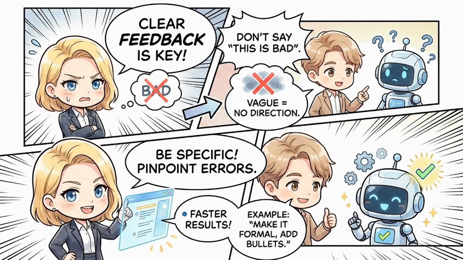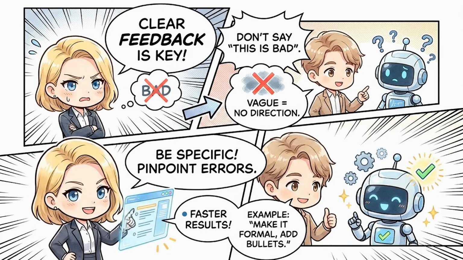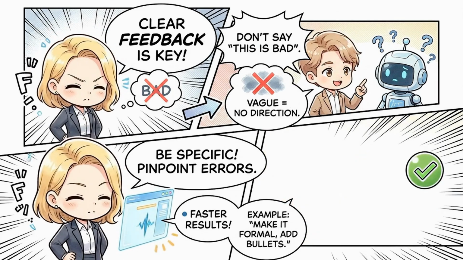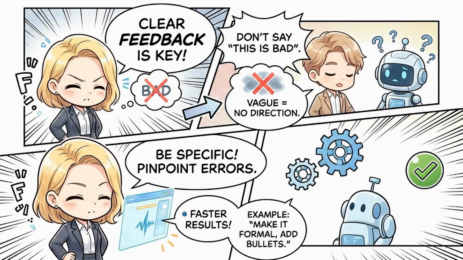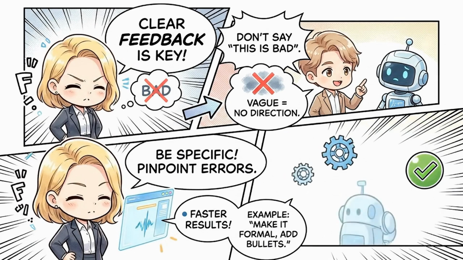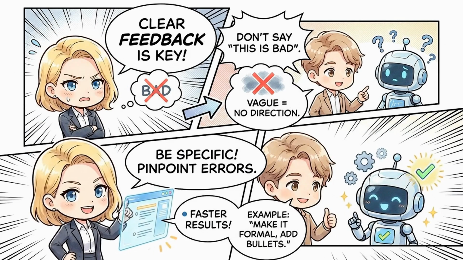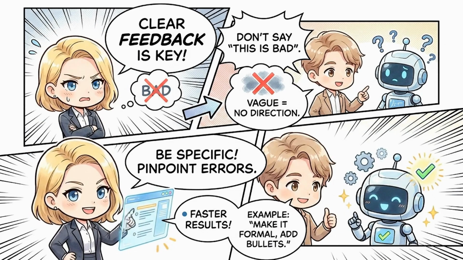Instead, you must identify exactly what is missing or incorrect in the generated output. The more specific your critique, the faster the AI will converge on your desired result. For example, instead of saying, "Make it better," specify, "Make it sound more formal," and add bullet points to the key findings. This level of precision guides Copilot directly towards the required improvements.